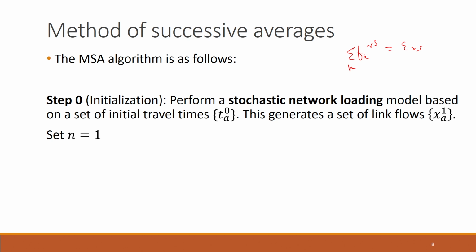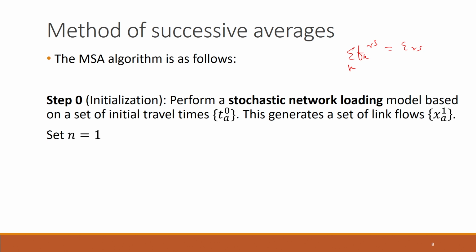Now that automatically ensures that the sum of the flows on all of the paths connecting a given OD pair is equal to the travel demand of that OD pair. So when we do that whole process, we can ensure that whatever link flows we calculate, this whole solution will be feasible. That is, the sum of the flows on all of the paths connecting an OD pair will be equal to the travel demand.